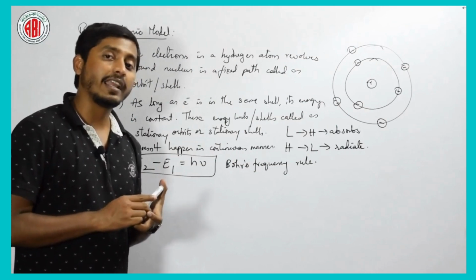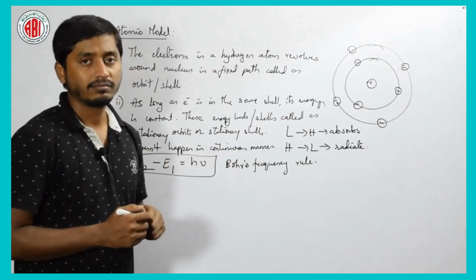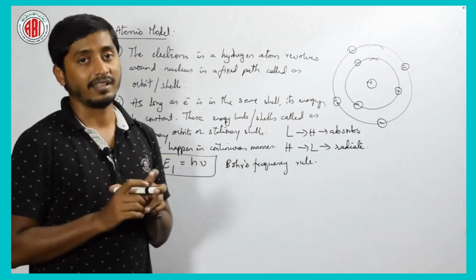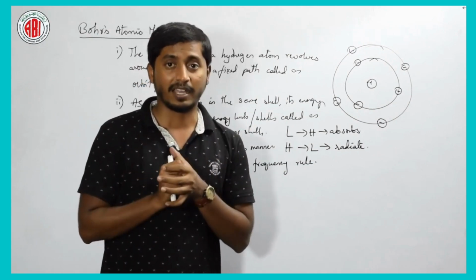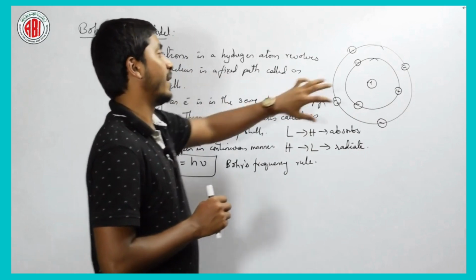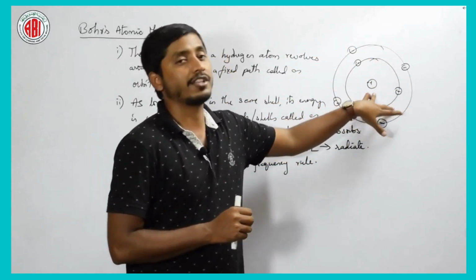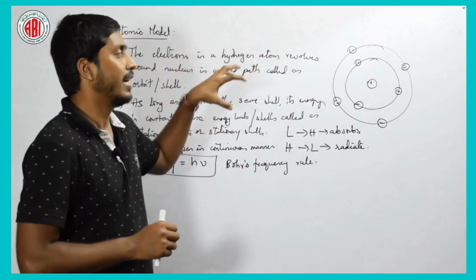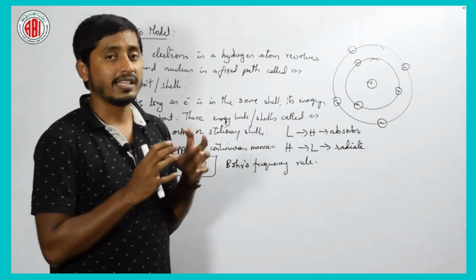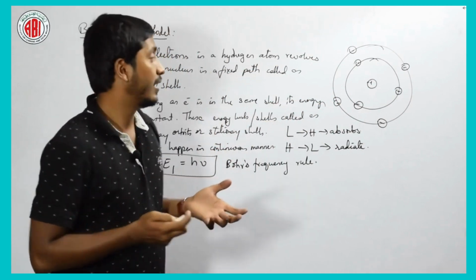How does it radiate? It will never radiate in a continuous manner. Then how does it radiate? It radiates at discrete levels, right. It radiates in a quantized manner, right. What are the points? First point is, an atom is spherical in shape, and electrons revolve around the nucleus in a particular path called shells or orbits. Since the energy is fixed for that particular orbit or shell, they are called energy levels, right.